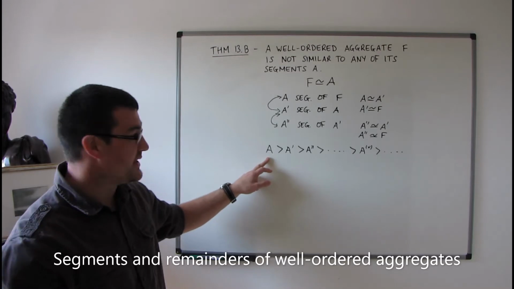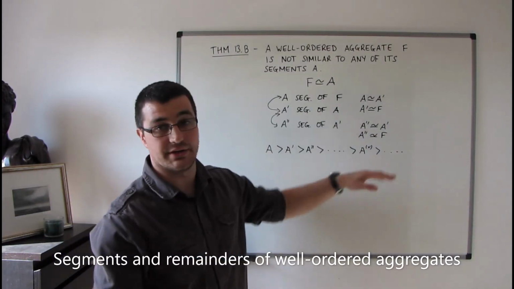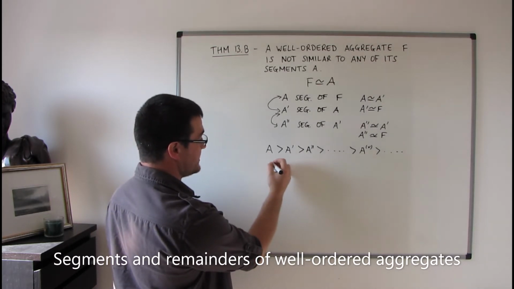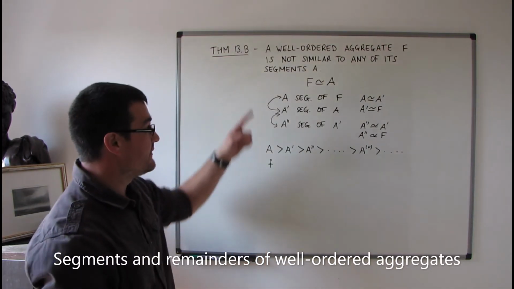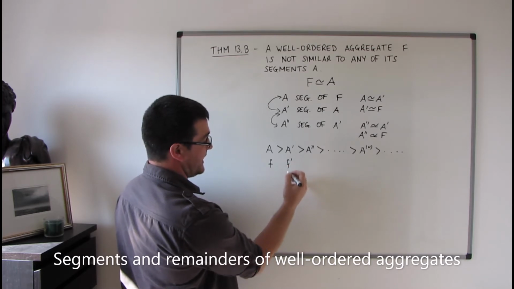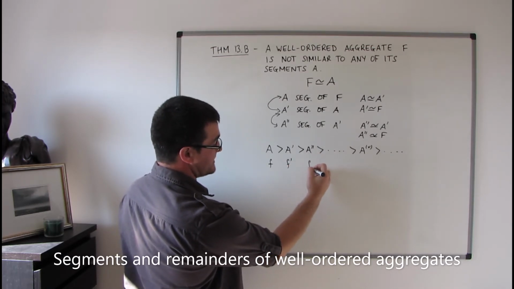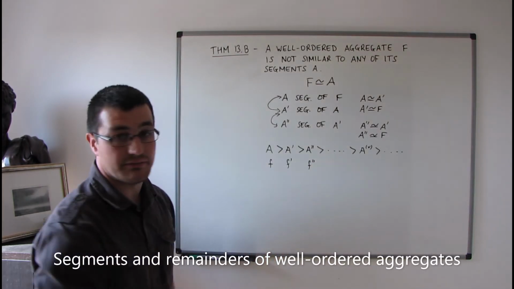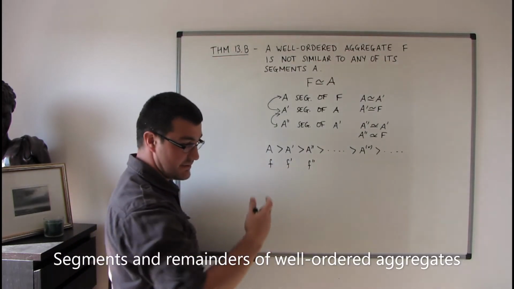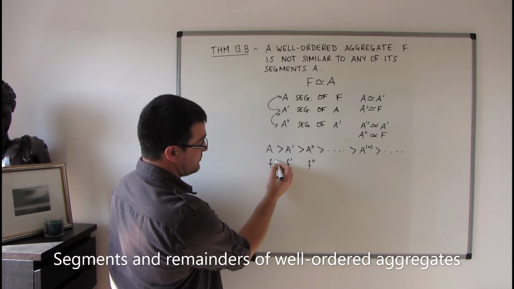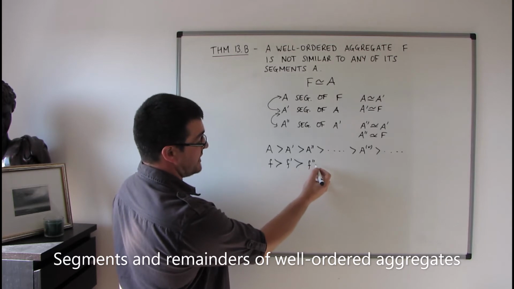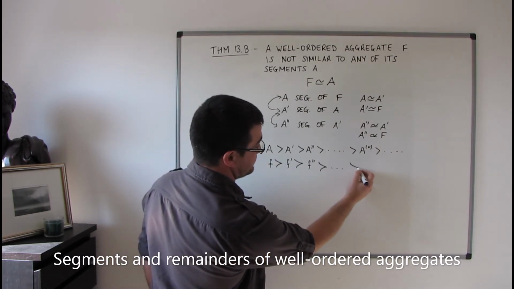Okay, and the elements that define these aggregates: if this segment A is defined by the element f of F, then A primed is going to be defined by the element f primed. A primed primed is defined by the element f primed primed. These are all elements of F, so they can be compared, put in an order, and we can say that f is going to follow f primed, f primed is going to follow f primed primed, etc.